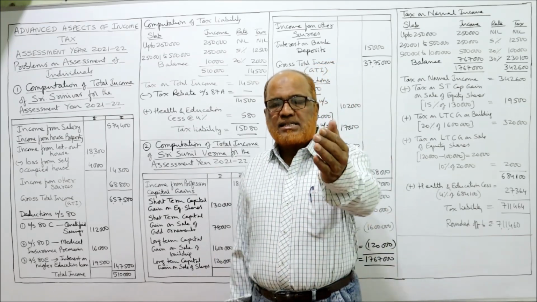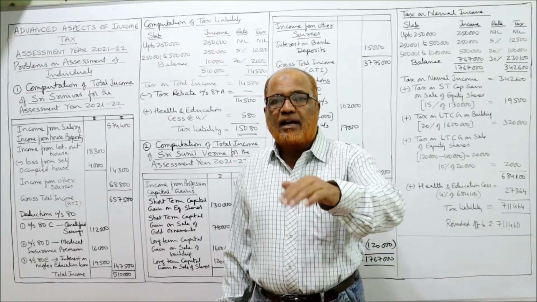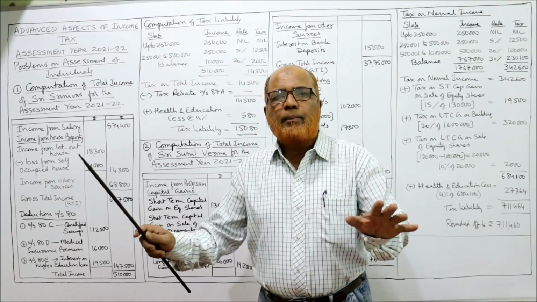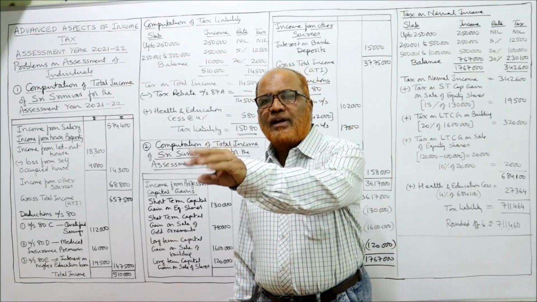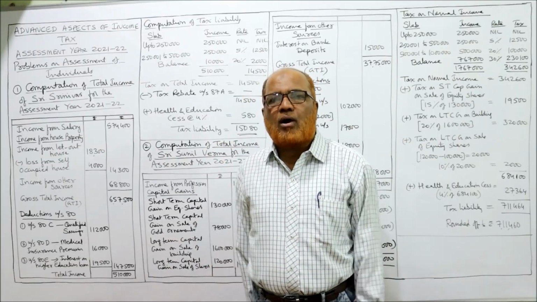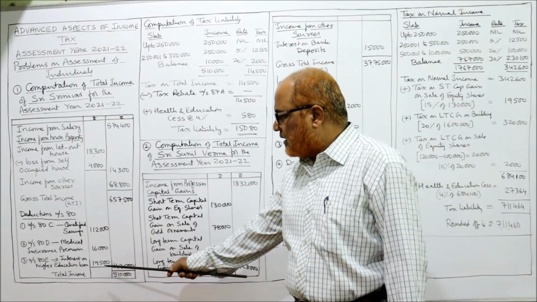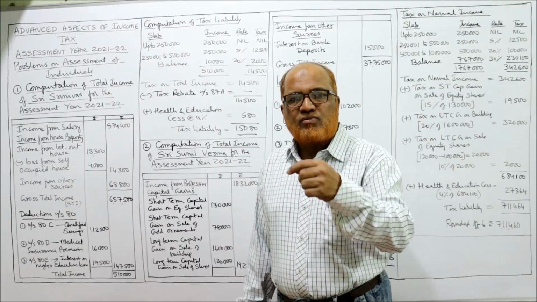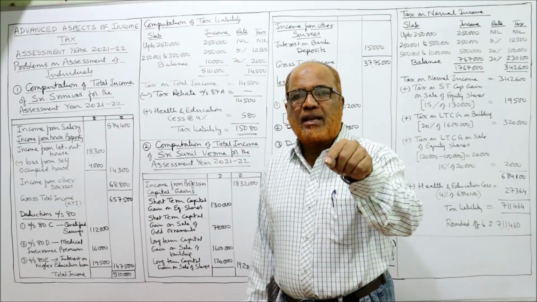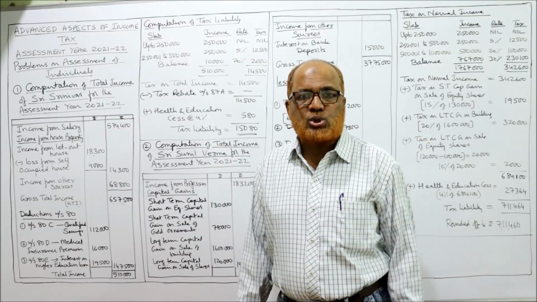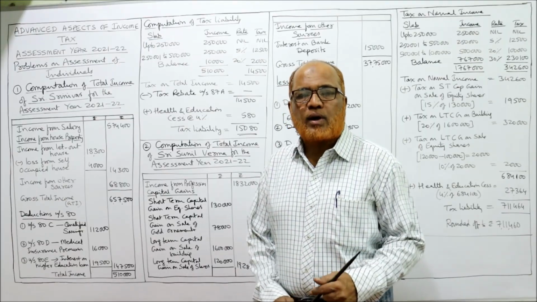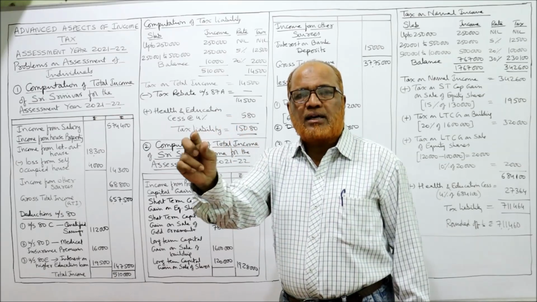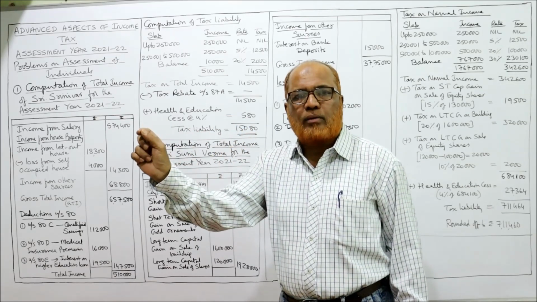If the SSC has taken a loan for higher education and interest is paid, then deduction under section 80E is allowed. No limit. Whatever amount of interest is paid, that is fully allowed. So here interest on loan paid is 19,500, fully allowed. All these points which I am explaining, in examination you have to write in working notes. In working notes you should write down deduction under section 80E, interest on higher education loan, fully allowed.